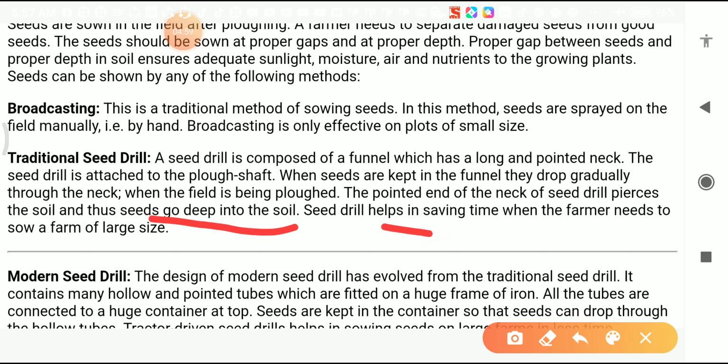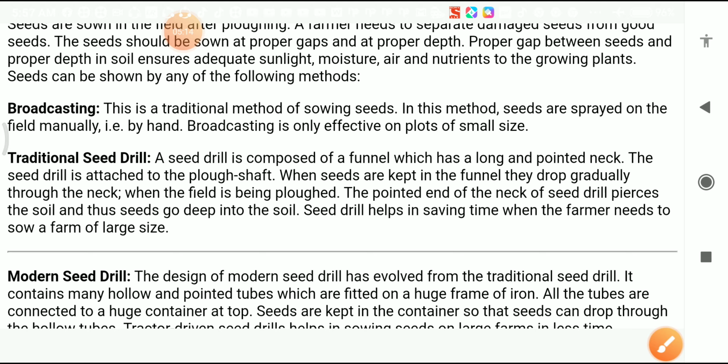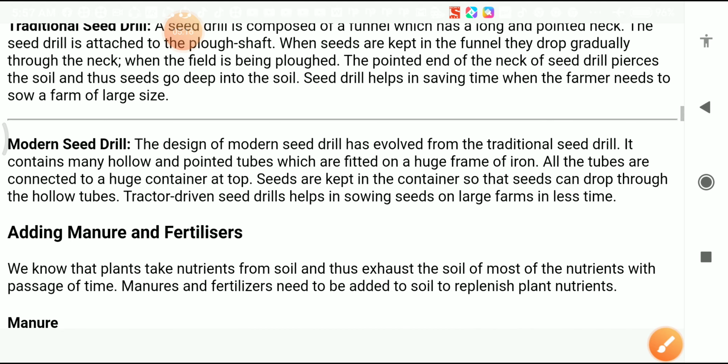It helps in saving their time when the farmers need to sow a farm of a large size. So, I hope you will understand these two points: broadcasting and the traditional seed drill. Now move to the next topic, that is the modern seed drill.